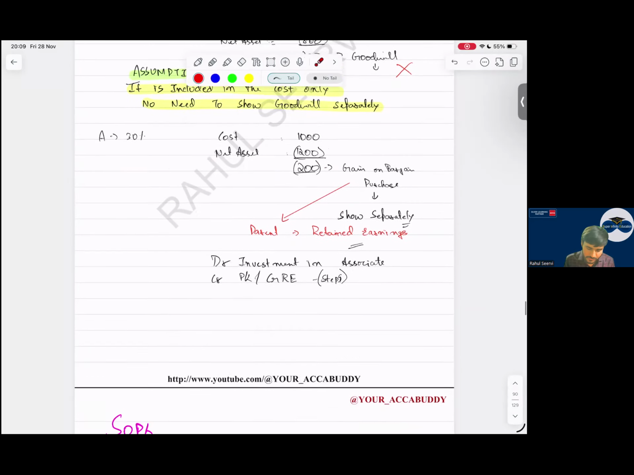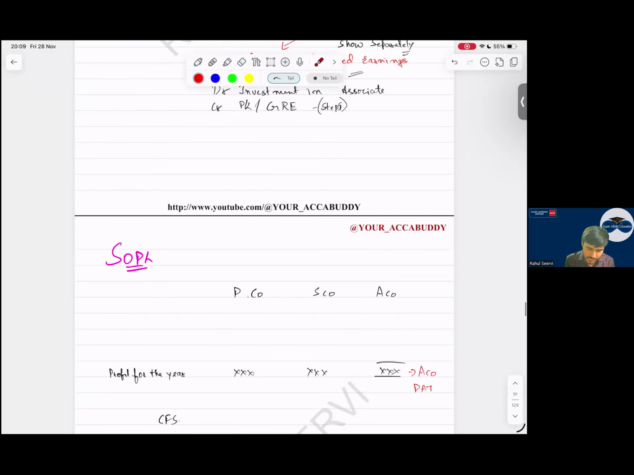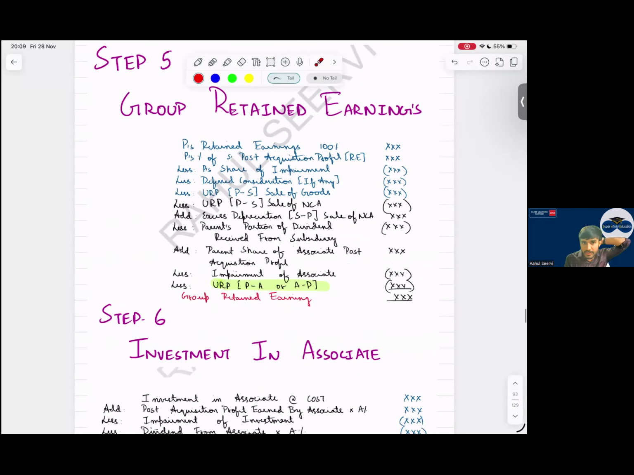Then chalo everyone, the next part. This is done, intra-group trade. Then group retained earnings. See now, in this step number 5, what do you want? Parent share of associate, less impairment, less URP. From P to A or A to P, both we have to reduce. You get group retained earnings.